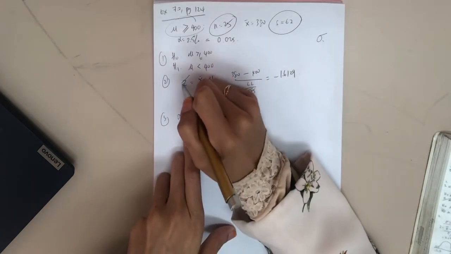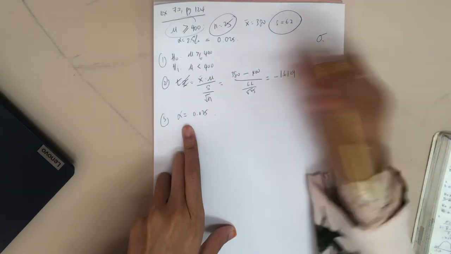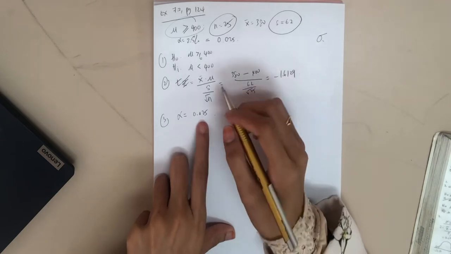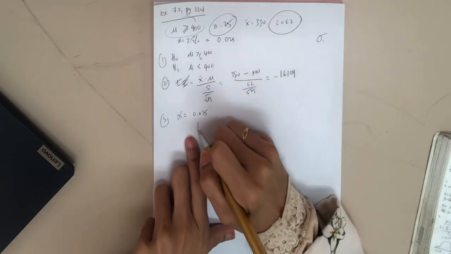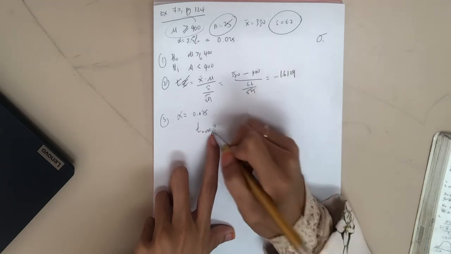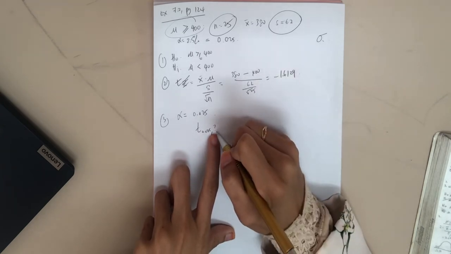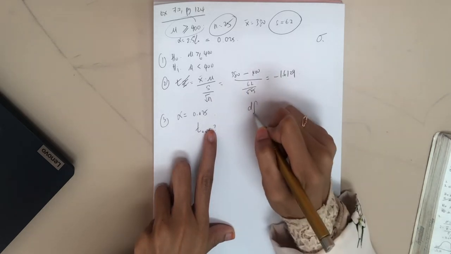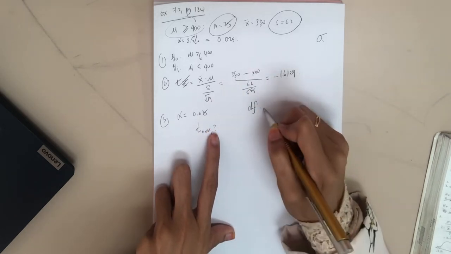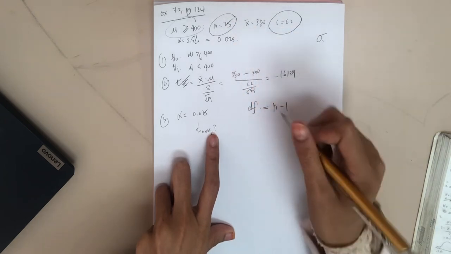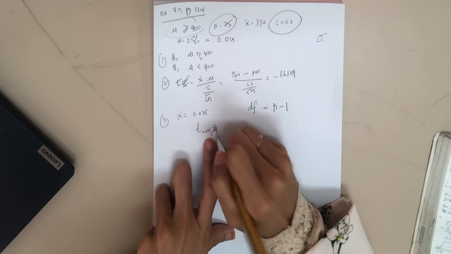So actually dekat sini you can tukarlah T. Okay, instead of Z, now it will be T. And then what else? After that, T 0.025. Then what else do we need to do? What other information do we need to have here? Yes, degree of freedom. So what is your degree of freedom? Degree of freedom is equal to N minus 1. Your N is 25, so you minus 1, therefore it is 24.